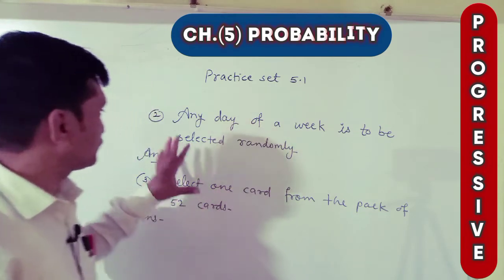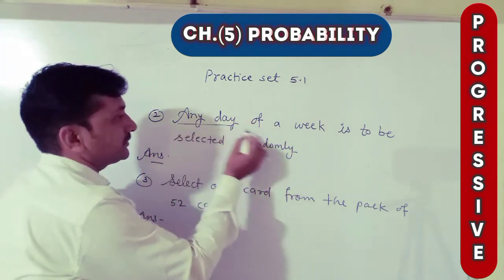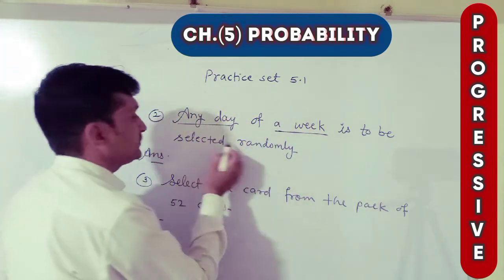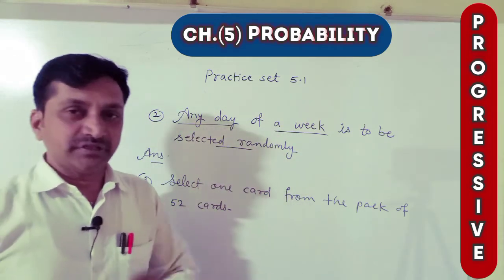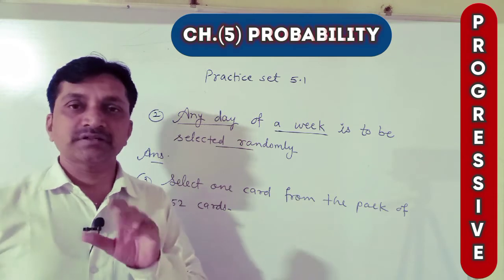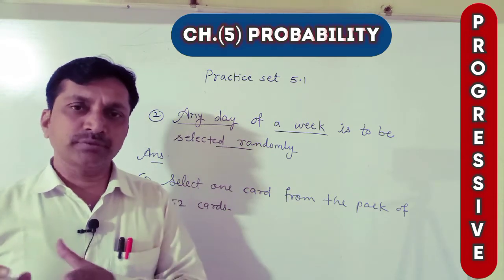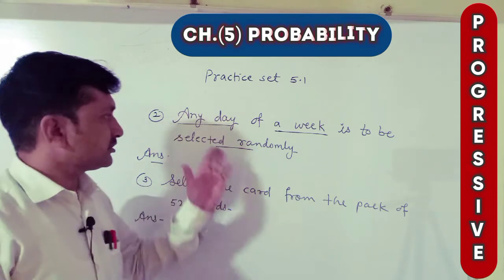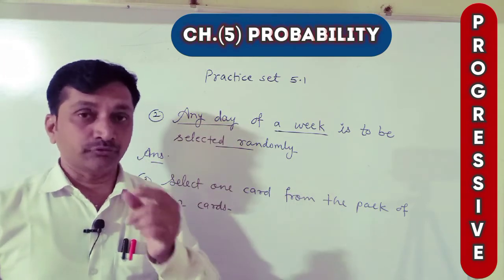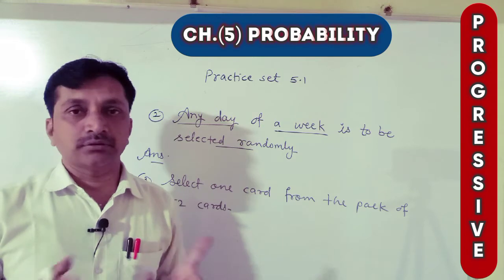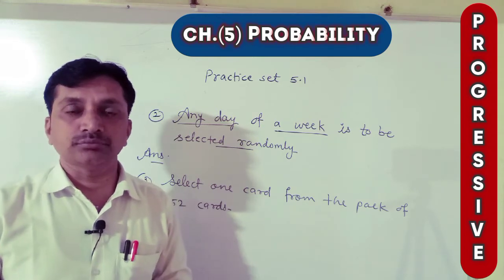Example number 2 is very easy. Any day of a week is to be selected randomly. Any day of a week. Means in a week, how many days are there? There are 7 days. Then all days are possible, but one day of a week, which day, that is not known.